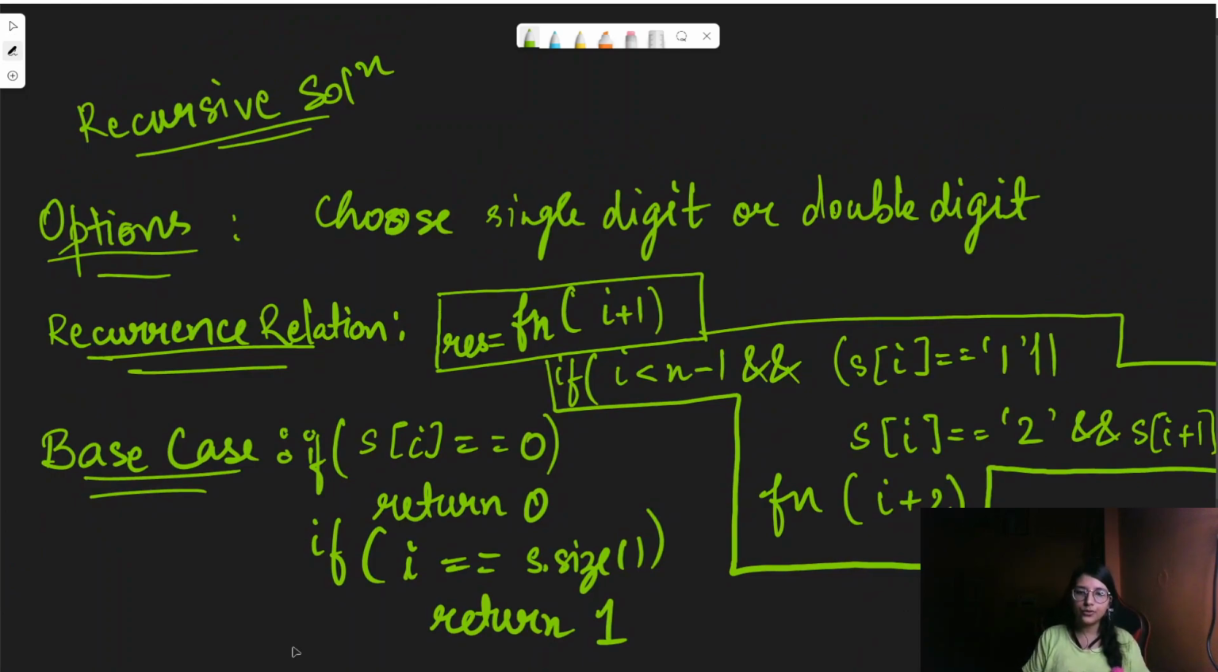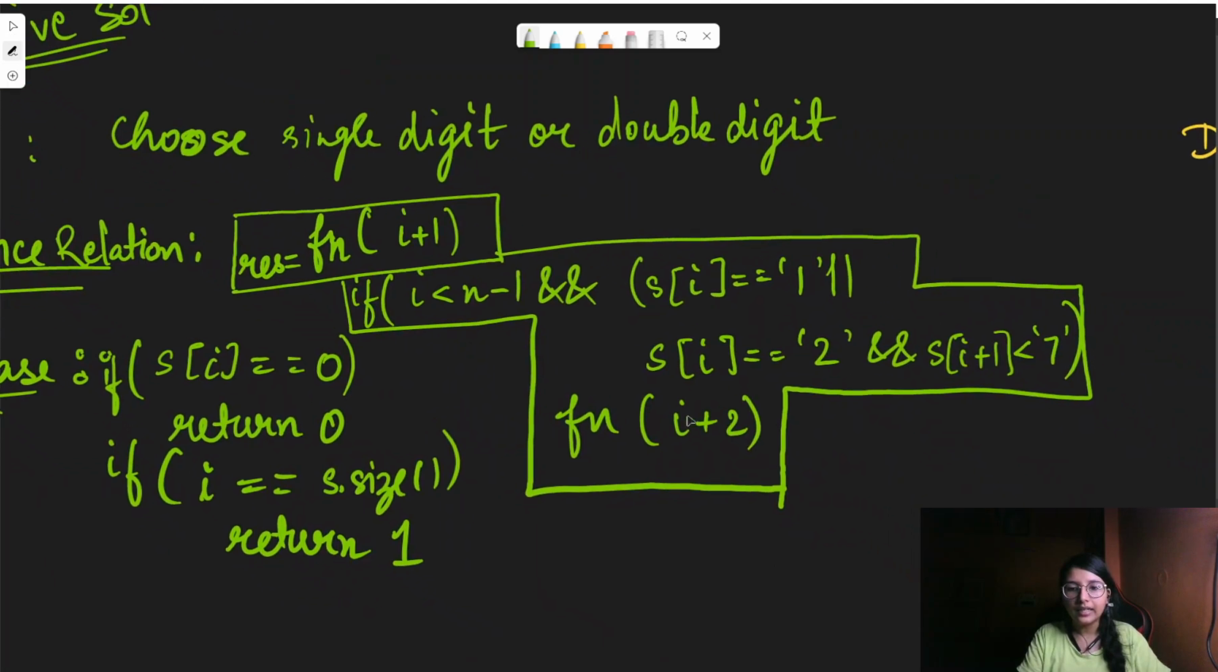In a recursive code, what all are we having? We have the options, the recurrence relation, and the base case, right? The options we have: either we can select one digit or we can select double digit, as was shown in the recursive tree. So that's why we have two options. From those two options, the recurrence relation would be like this: either we are taking only one digit, so we have done I plus 1, or we are taking two digits, so we have done I plus 2.